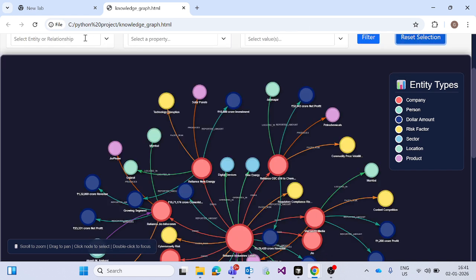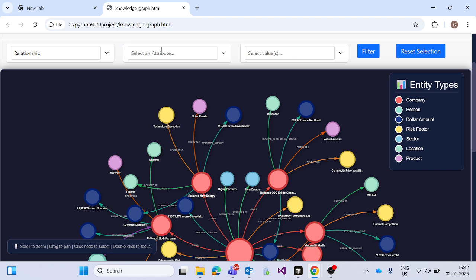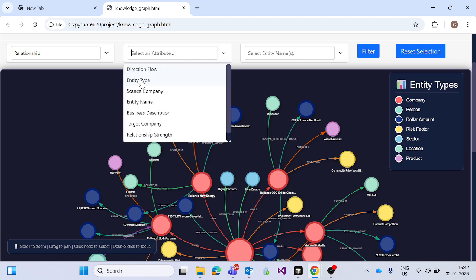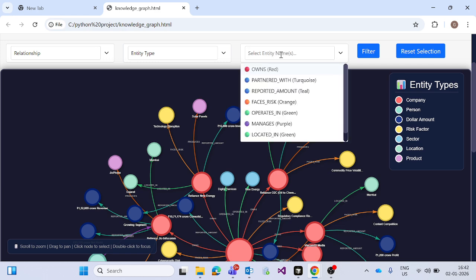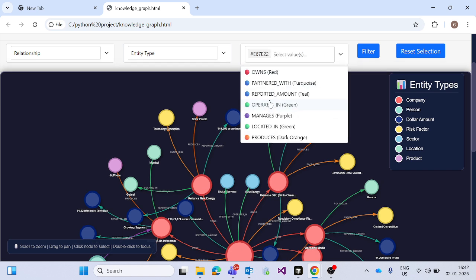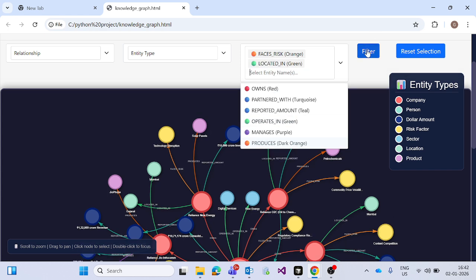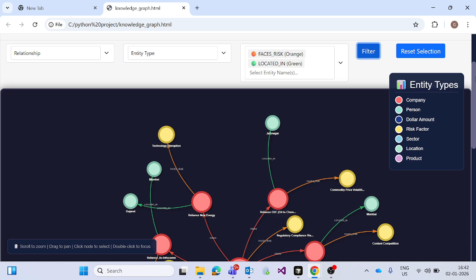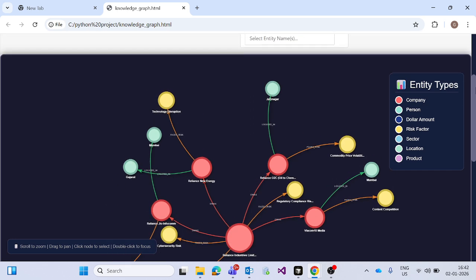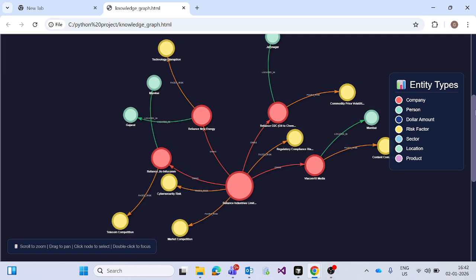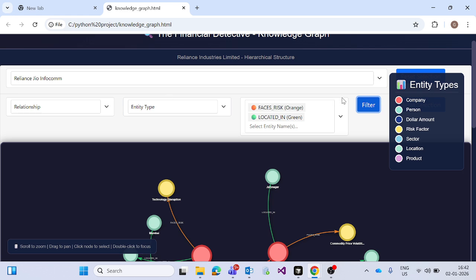Okay, now reset filter and go with the relationship type, and putting in some other entity types, I can check the effect. If I want to check risk and located in, and filter it, then here it shows risks of companies and where they are located. So these are the basic filters.